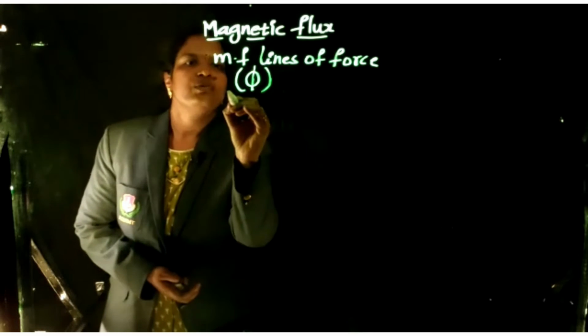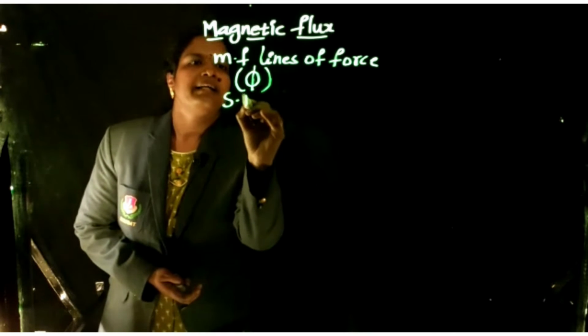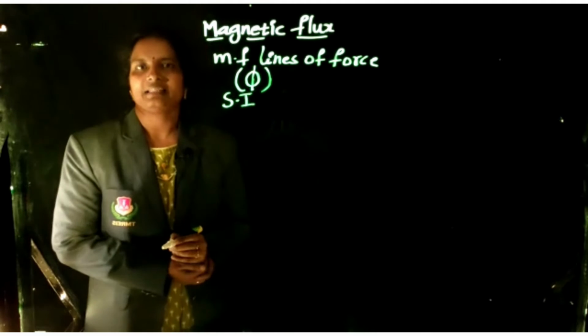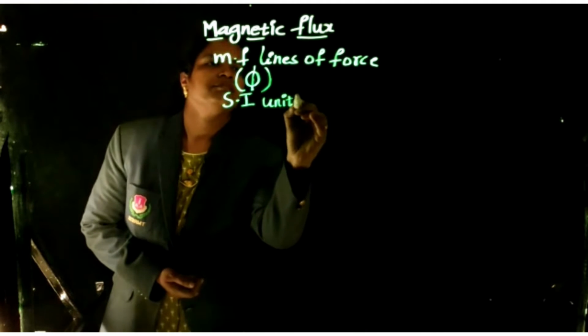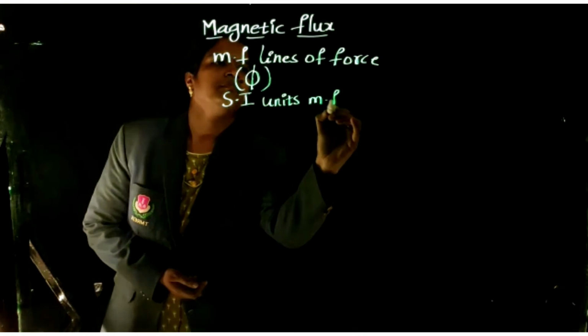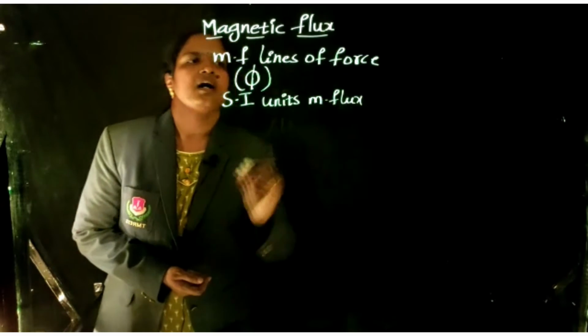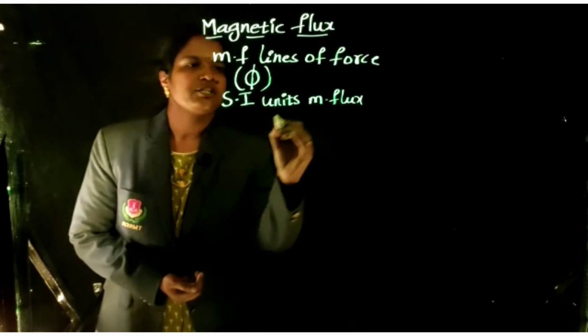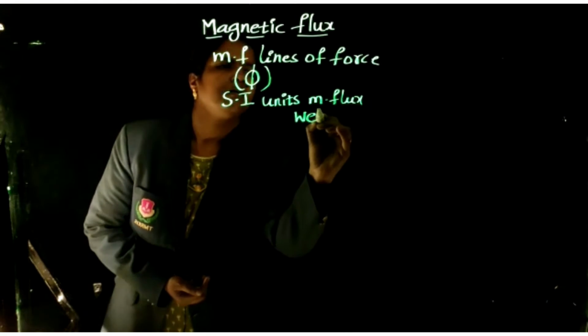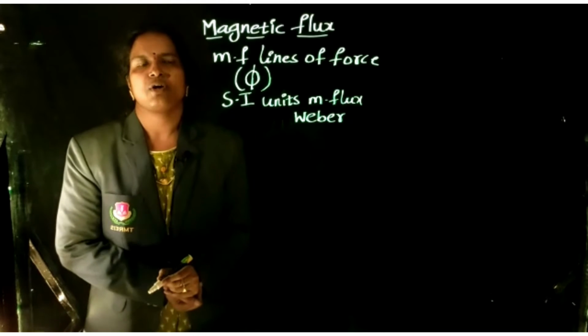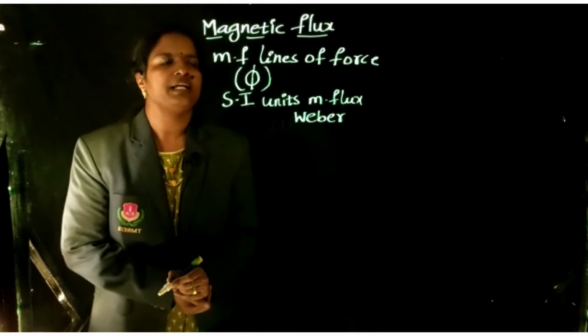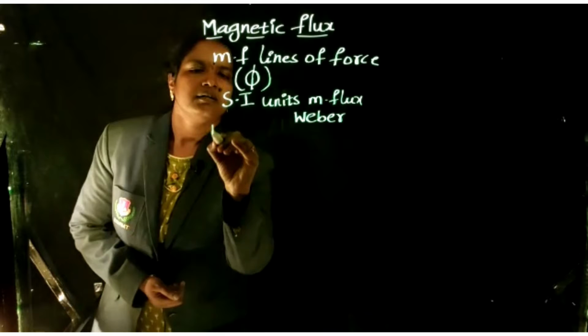What are the SI units of the magnetic flux? The SI unit for magnetic flux is Weber. Weber is the SI unit of magnetic flux. It is very important.